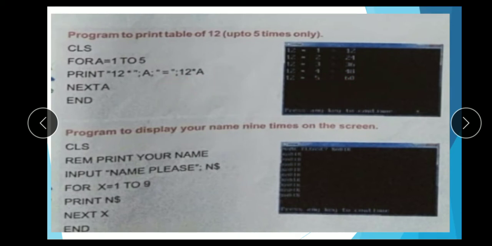So you can also print the table of 12 to 120, 10 times. Then here you provide a equal to 1 to 10. Then you print a table of 12 as it is.